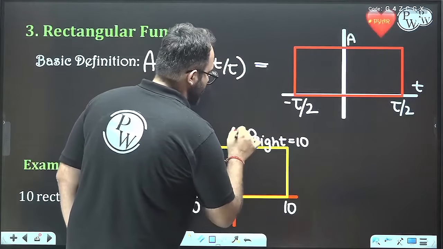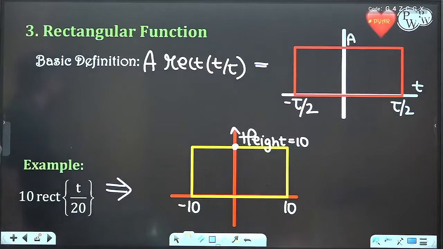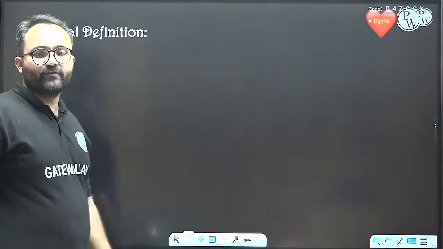Height will be 10, okay. So this is the rectangle that we will get. Now let's move on to the general definition.